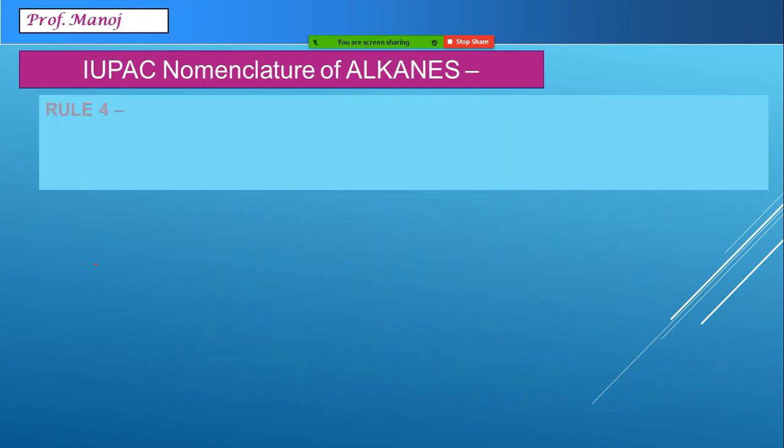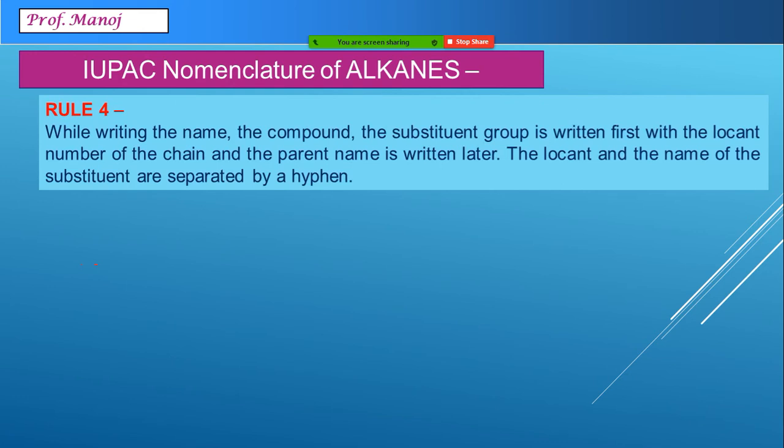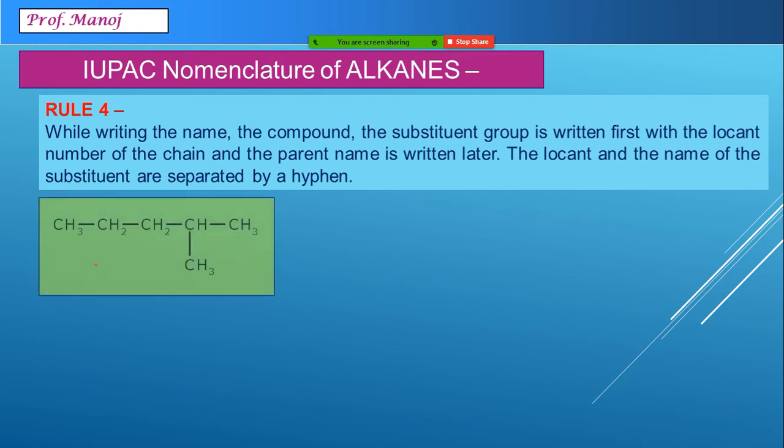Next rule is regarding the name writing, how to write the final IUPAC name with all these rules. Let us consider one example here. In this one, we follow the steps. What are the steps of giving a name? First, long chain, second, locant, and third, side chains. So, in this one, find the long chain.